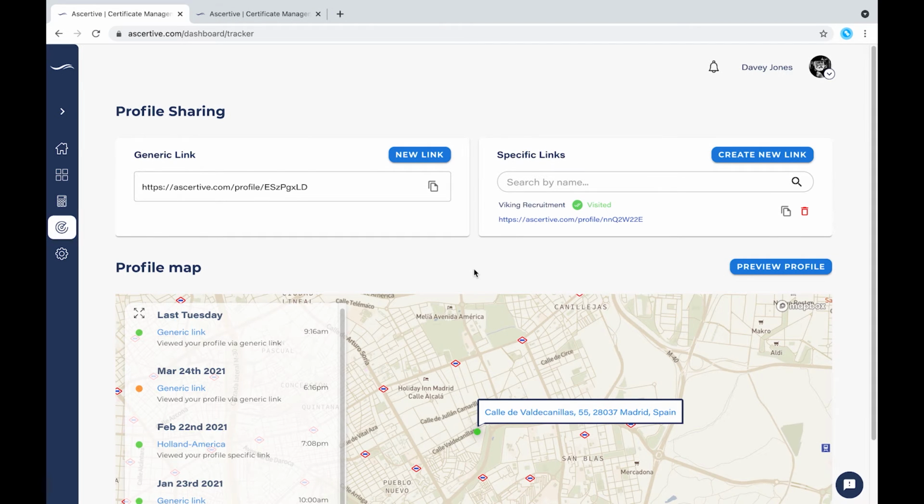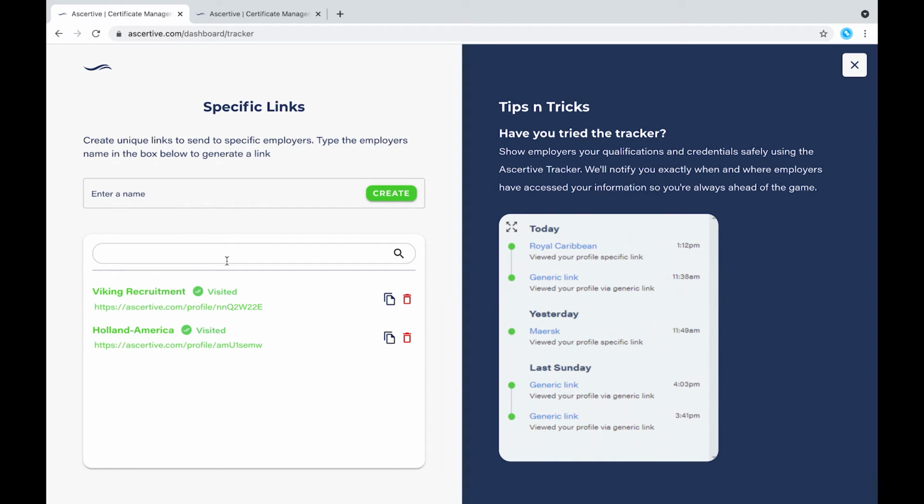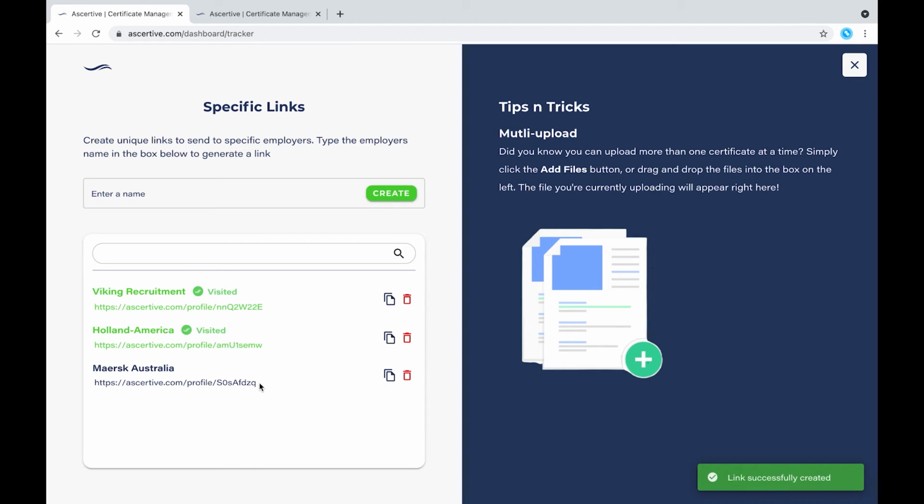Specific links are for when you want to know exactly who is accessing your profile. We recommend creating and sharing specific links with prospective employers. To create a specific link, simply press the Create New Link button in the specific link box. Then enter the name of the person or the employer you wish to create the link for. So here, we'll do an example of Maersk Australia, and then hit create. A unique link here has been generated for Maersk Australia. Share this link only with Maersk Australia, and Assertive will notify you when they view your profile.